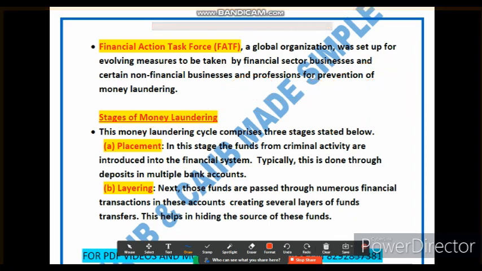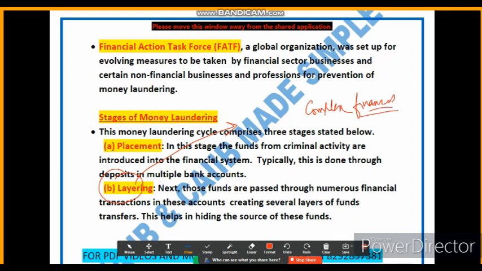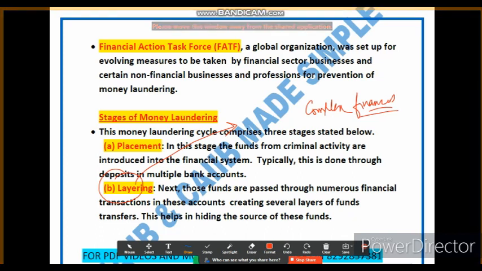The second stage is called layering. So let's discuss what layering is. Friends, in this stage, the launderer engages in a series of complex financial transactions within those bank accounts. What is the purpose? The purpose is to create multiple layers of fund transfers and transactions, making it difficult to trace the original source of the funds. From where the funds originated, it is difficult to trace.